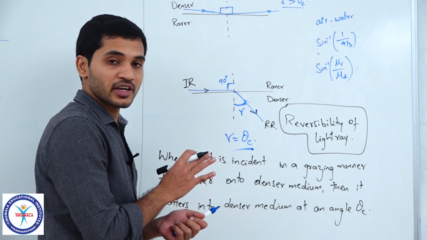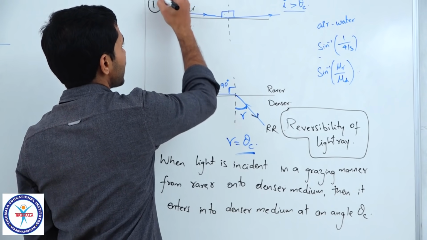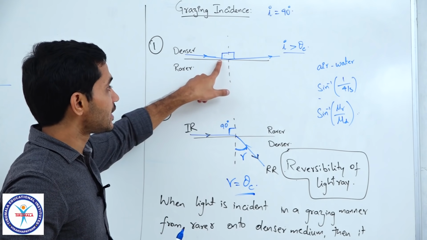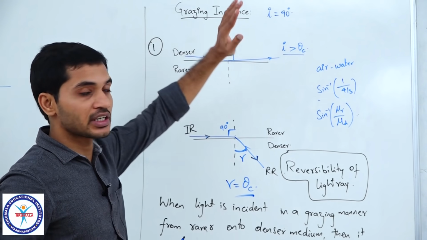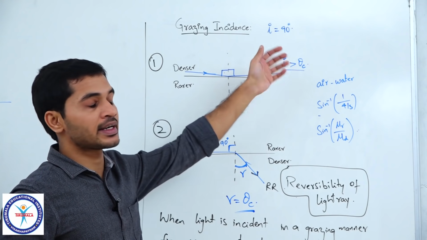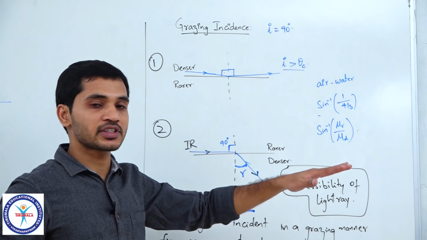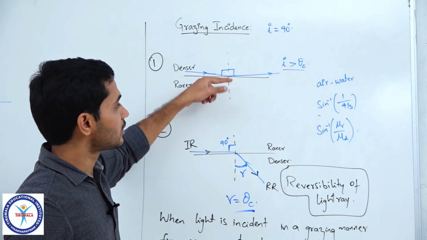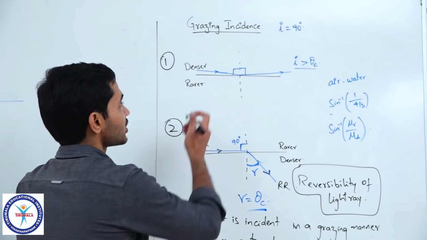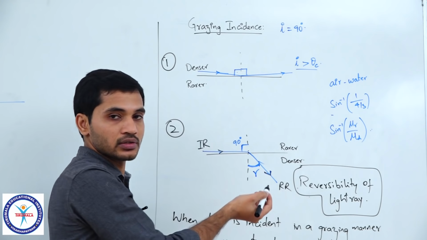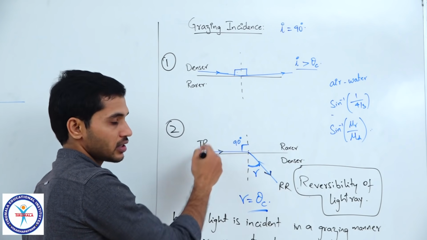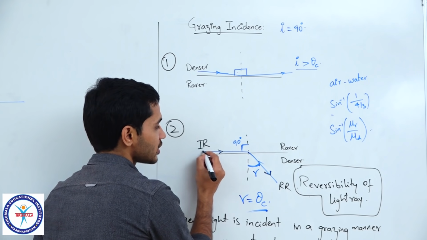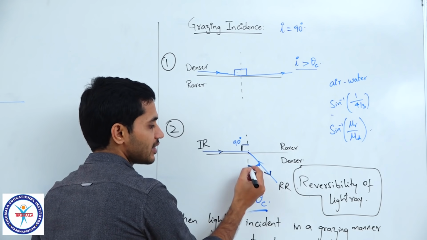So, please observe this carefully once again. In both cases which I have told you, case 1 and case 2, the light ray is incident at an angle of 90, but if it is incident at 90 from denser, it will definitely reflect, because 90 is always greater than theta c for any interface. Any interface theta c will definitely be lesser than 90, correct. So, when light ray is incident at 90, it will definitely reflect back into the same medium. In this case, remember, there is a scope for TIR to take place, right. There is no concept of TIR here, because this is from rarer to denser. So, light ray will definitely enter. So, what I am doing is, if light ray is incident at 90, at what angle will it enter?